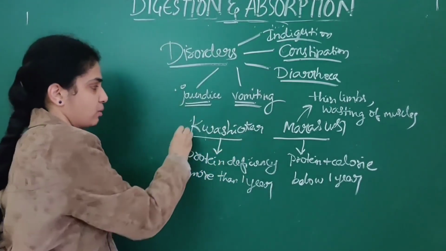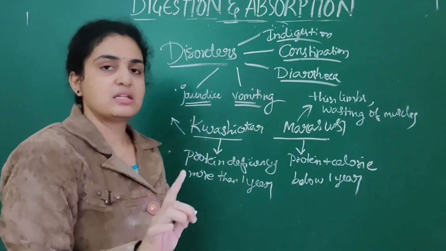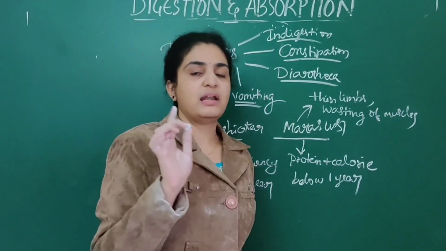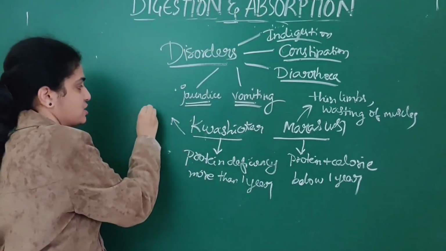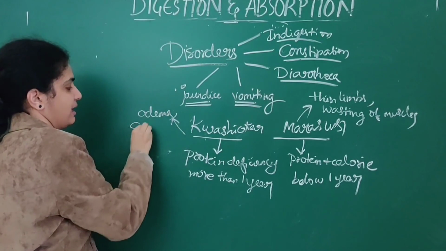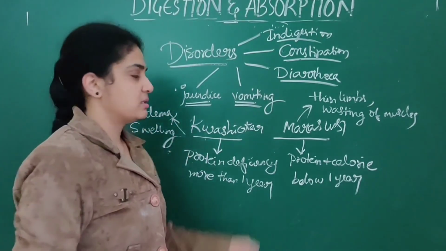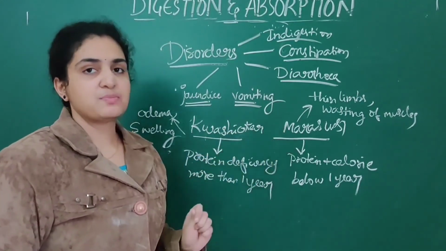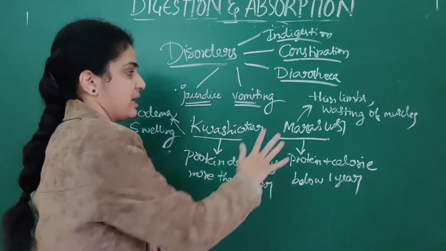Whereas in kwashiorkor, the same thin limbs, wasting of muscles, poor growth and development will be seen. But additionally, there will be edema as well as swelling. So, kwashiorkor and marasmus are protein calorie malnutrition.